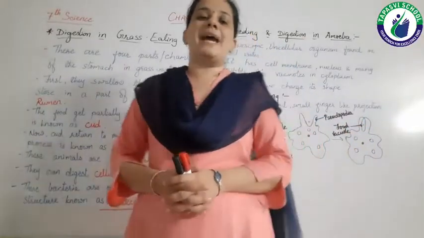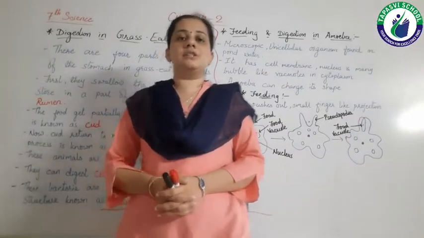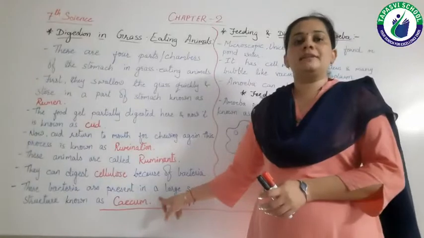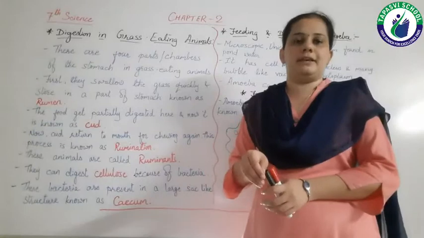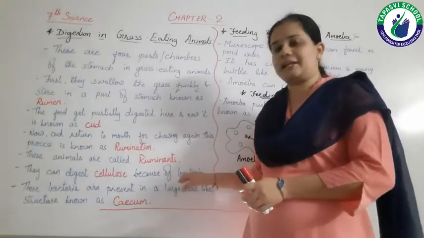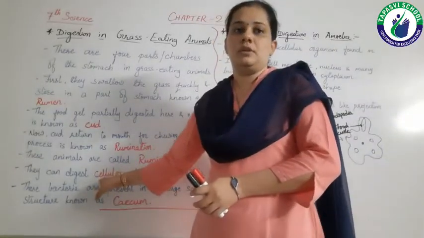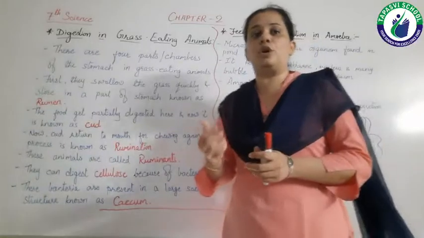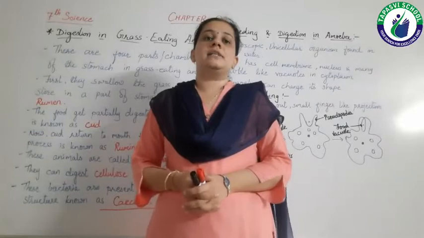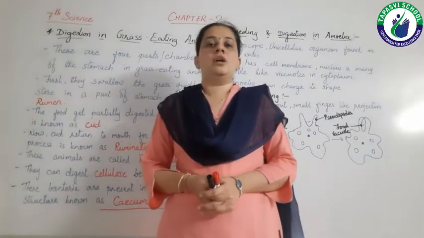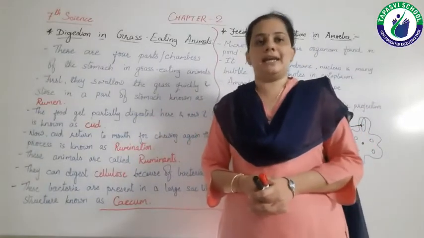Many animals like horses and rabbits have this bag-like structure, and it is located between the esophagus and small intestine. It holds the bacteria which help in the digestion of cellulose. But we humans do not have these bacteria, and that's why we cannot digest cellulose. So this is about digestion in grass eating animals.